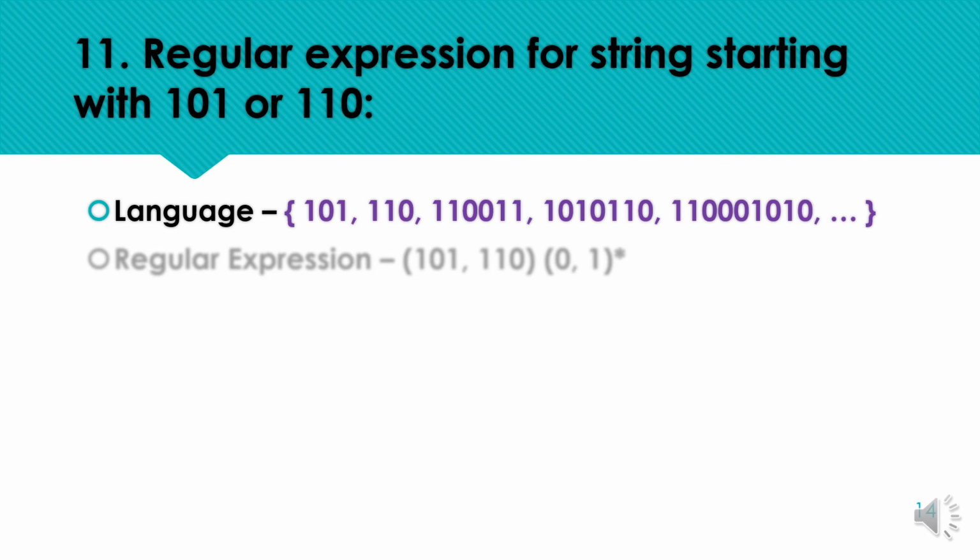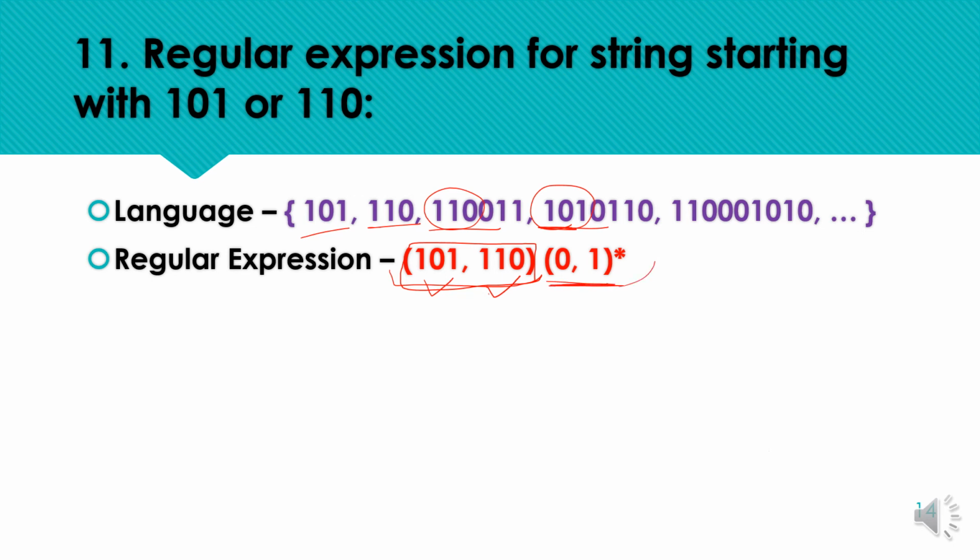101 or 110 or any other combination starting with either 110 or 101 is accepted by the machine. And the regular expression is this, as we have the starting constraint. So if the pattern starts with 101 or 110, the string is accepted, and once we are at the final accepting state, all other combinations should be accepted, and all other combinations are represented with (0,1) star. So here is the corresponding pattern.